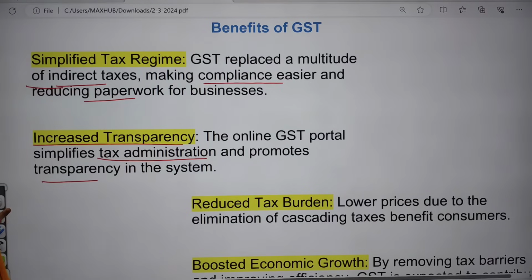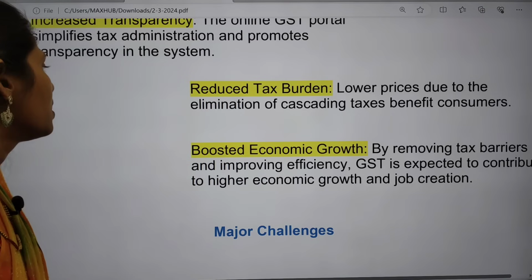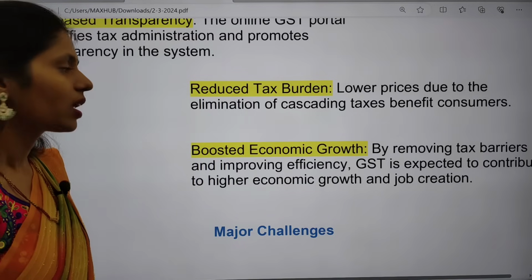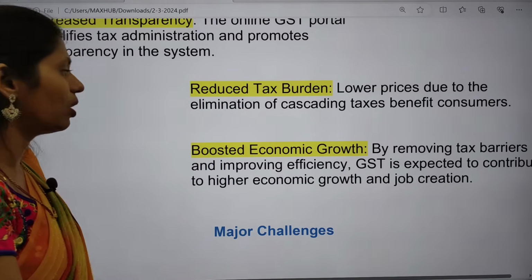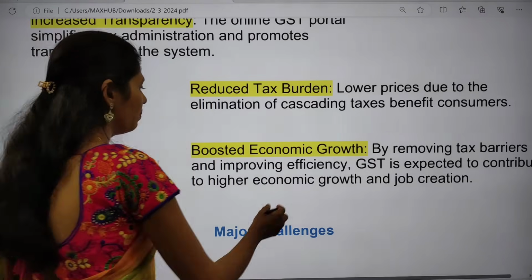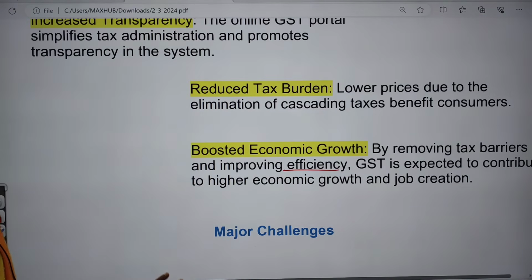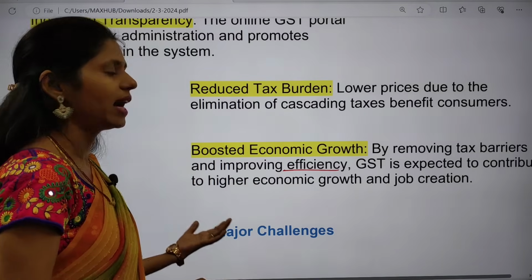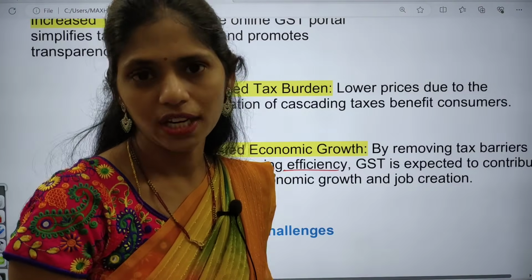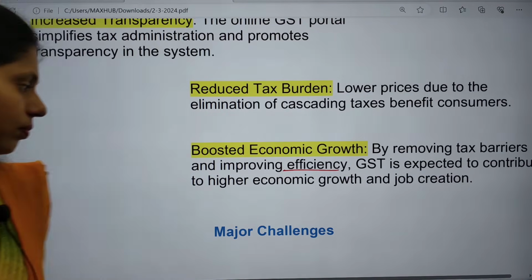The next one is to reduce the tax burden so that prices will be lower for consumers, because we are eliminating the cascading effect of taxes. The next one is that it boosts economic growth, because we are removing tax barriers and improving efficiency. We expect that GST will contribute to higher economic growth, and even help in increased job creation, because we are facing the problem of unemployment.